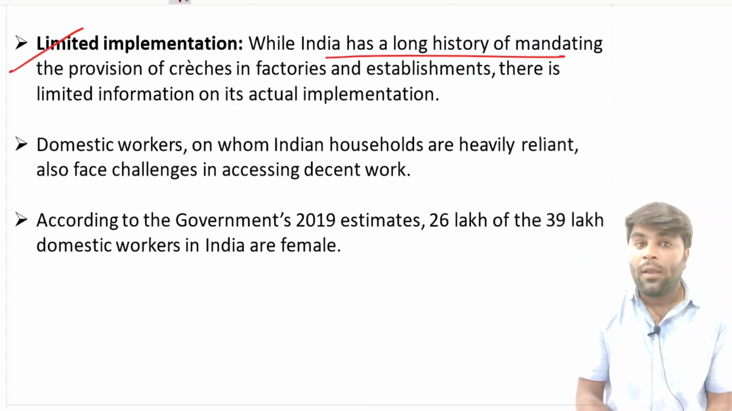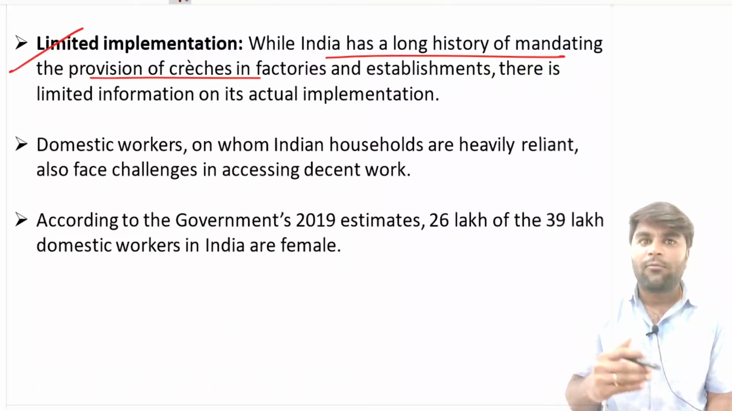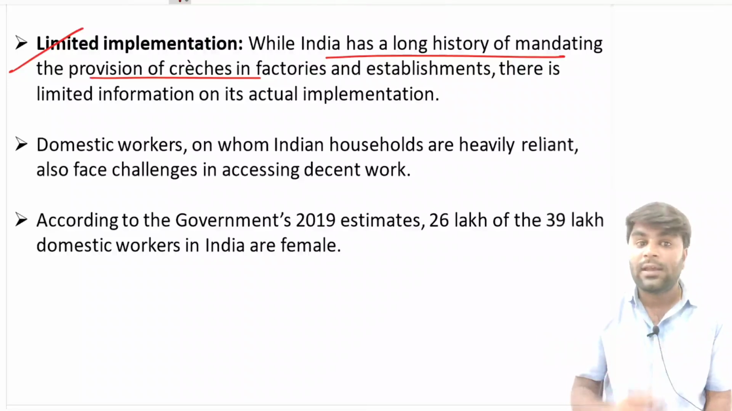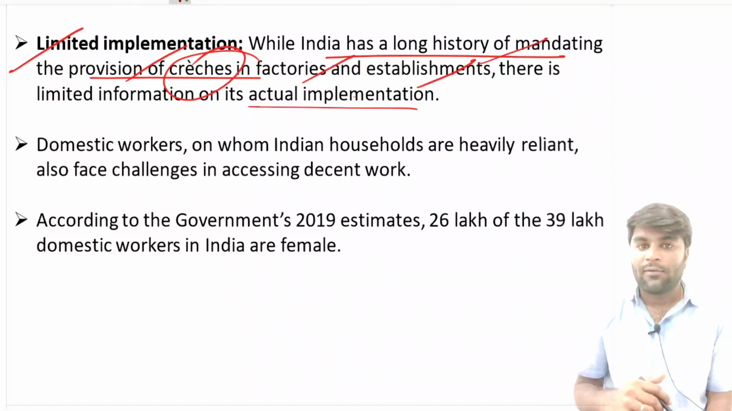Well, India has a long history of mandating the provision of creches, where the mother can feed the babies. So for all these kinds of work, there should be a separate, exclusive room or area to do all these things. While India has a long history of mandating the provision of creches in factories and establishments, there is no formal information on whether they are actually implemented at the ground level or not. This is another important problem.